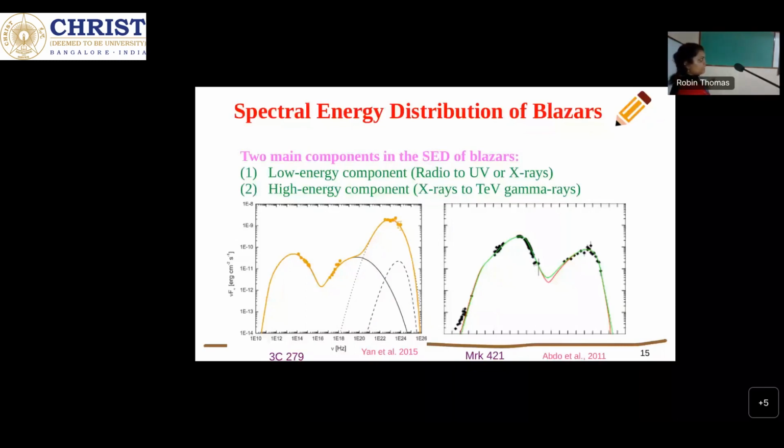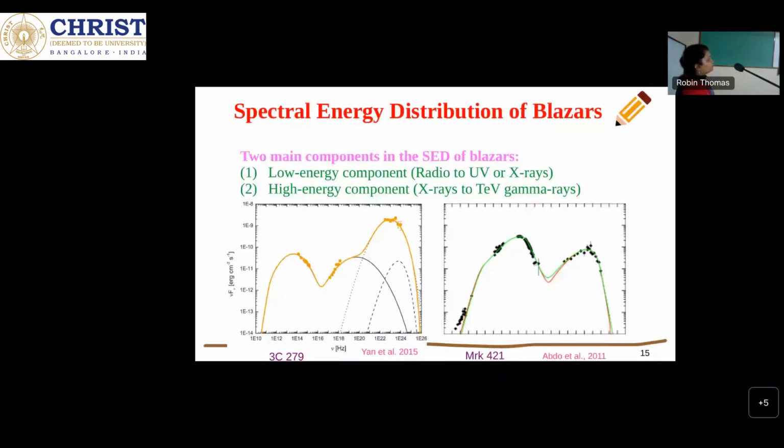Here the high energy peak is more than the low energy emission, but here it is lower than the low energy emission. So this can be described through the source of energy emission in blazars. Because blazars are mainly dominated by the jet, and the main components of jets are leptons and hadrons, we define the energy emission in blazars through the leptonic model and the hadronic model.